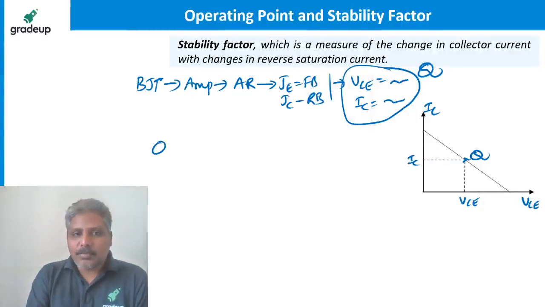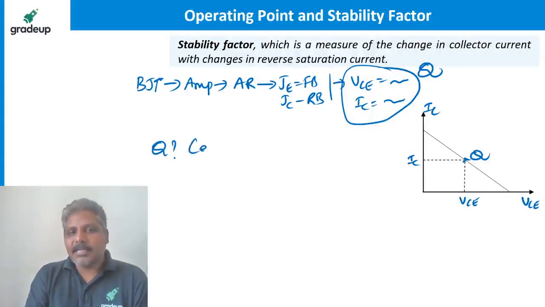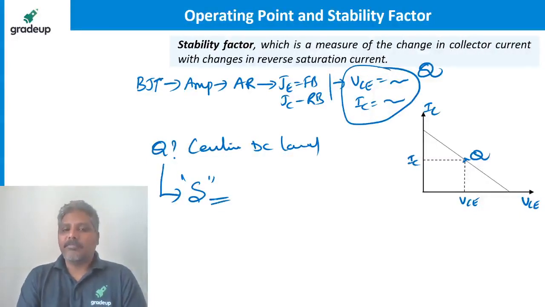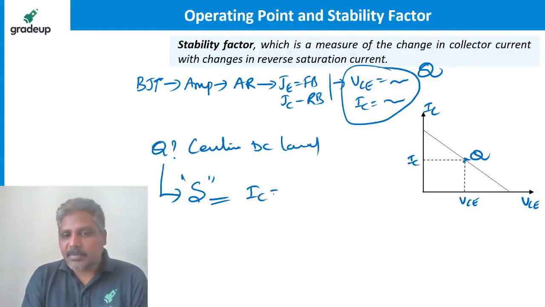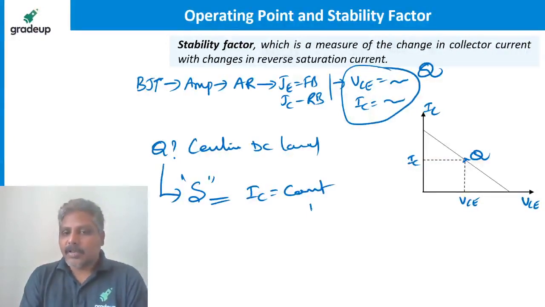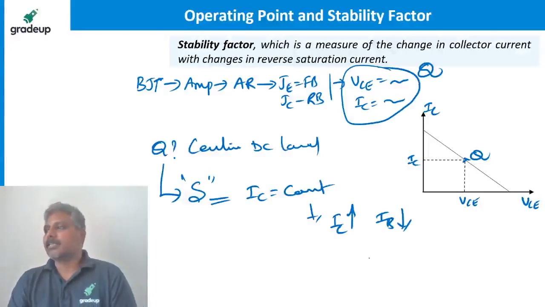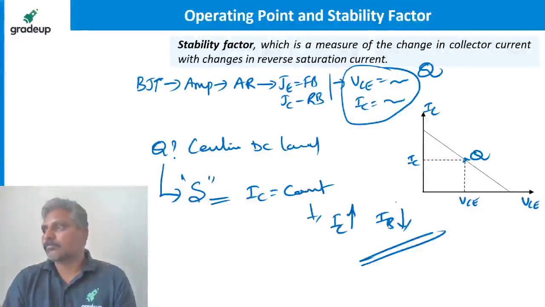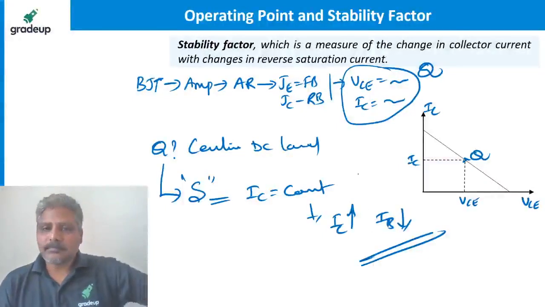But where is the Q point? Center of the DC load line. This is the point. Not only this, if you maintain like this, you also have to ensure that the operating point is stable or not. If you want the operating point stability, then IC must be constant. How can we maintain that? If IC increases, IB has to decrease. Then we call it as operating point is stable. Okay. This is the summary.